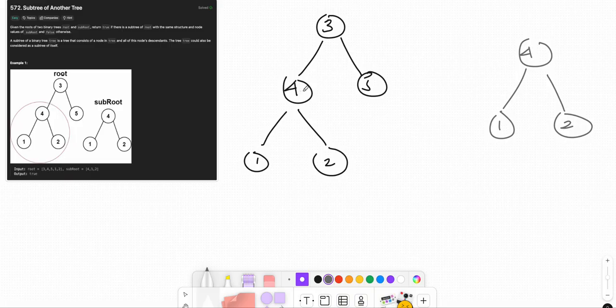After we start a match, we move to 4's left, which is 1, and the small tree's left is 1, and we move to the right, and so on, and we check that they match. This approach is very similar to the Leetcode question Same Tree.